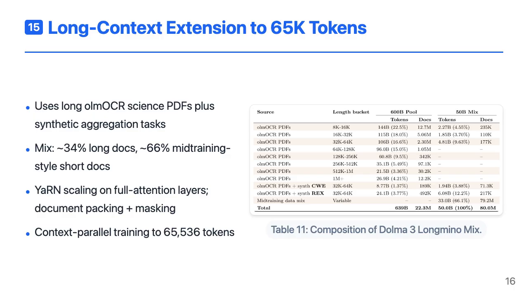The long context mix is about 1/3 long documents and 2/3 high-quality short context data from mid-training, which helps preserve short context performance. They apply YaRN positional scaling on full attention layers, use best-fit document packing with intra-document masking, and train with context parallelism so each device handles a slice of the 65,000 token sequence.